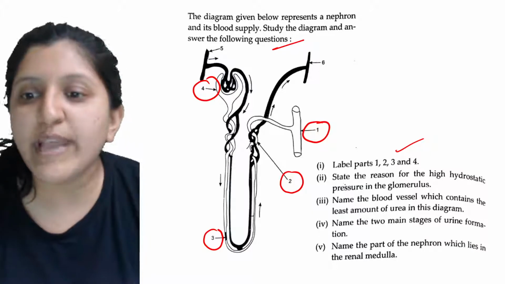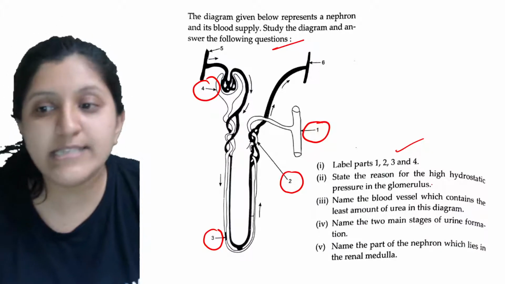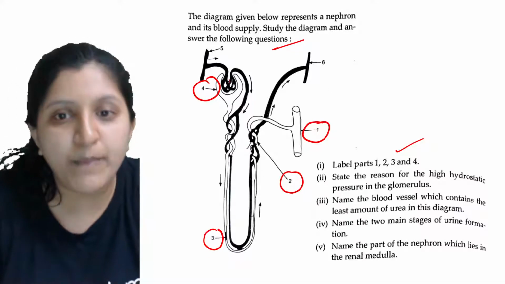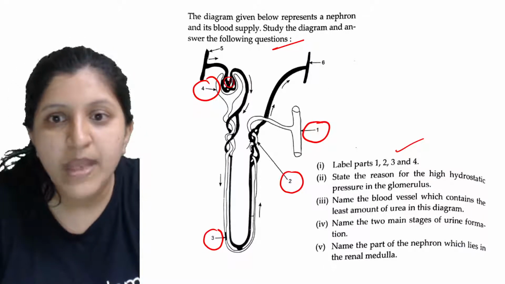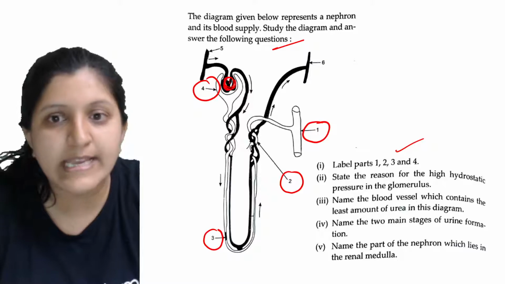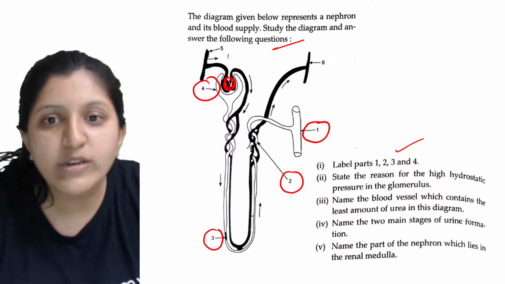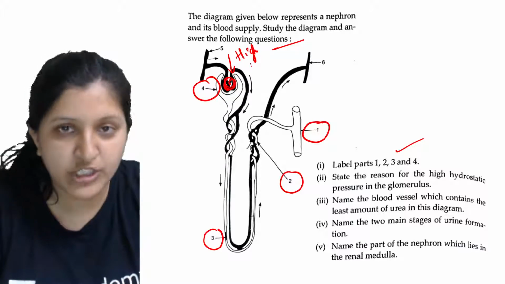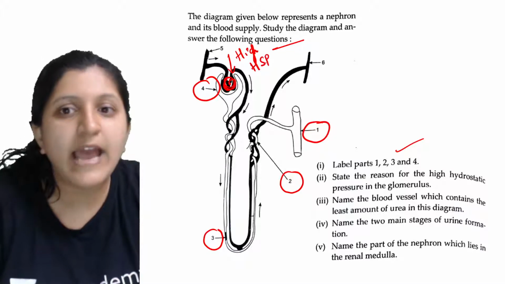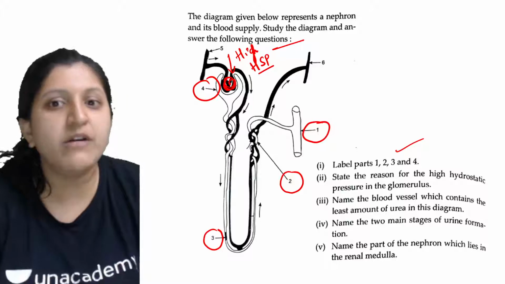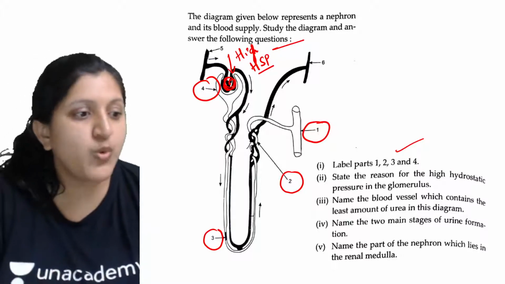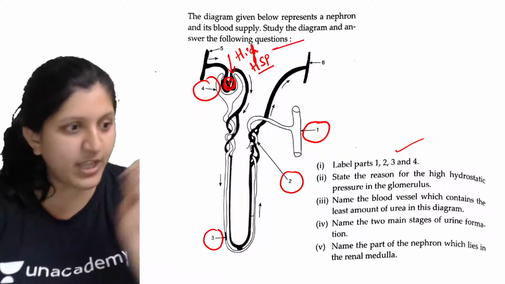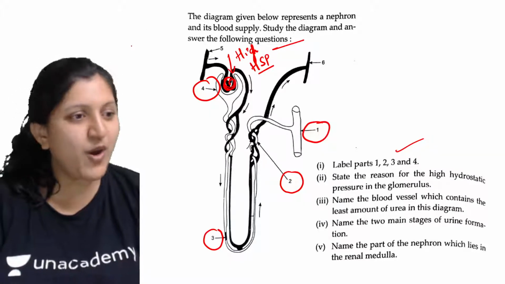Moving on to the next question: state the reason for the high hydrostatic pressure in the glomerulus. Here you can see the glomerulus is there, that is the capillary set. What is the reason for the higher hydrostatic pressure over here at the Bowman's capsule? What might be the reason for this one? Any of you or all of you?